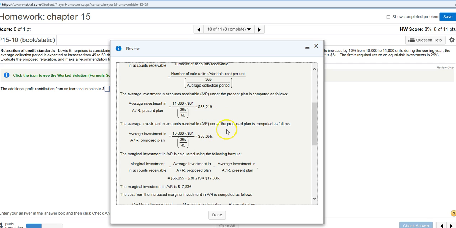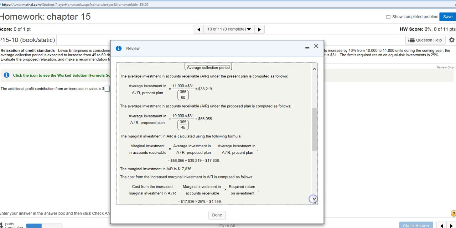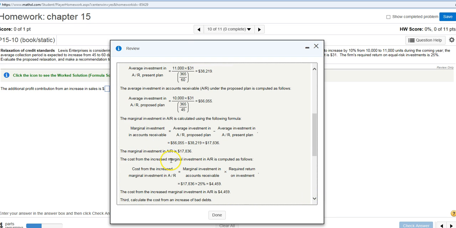So you'll notice now you have extra money that you could have invested, an extra $17,000, which is tied up in accounts receivable from relaxing your credit standards, right? So your marginal investment in accounts receivable is now $17,836. So the cost from this money being tied up is simply $17,836, which is here, times your required return that you can get if you didn't have that money tied up. So the cost from the increased marginal investment is $4,459.